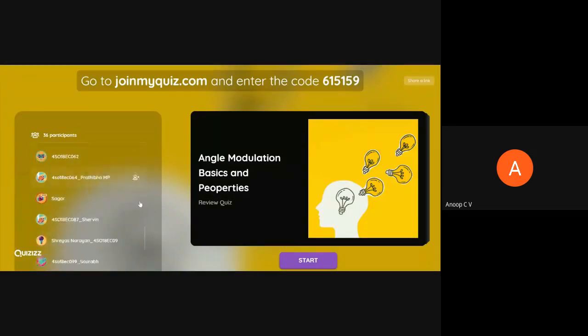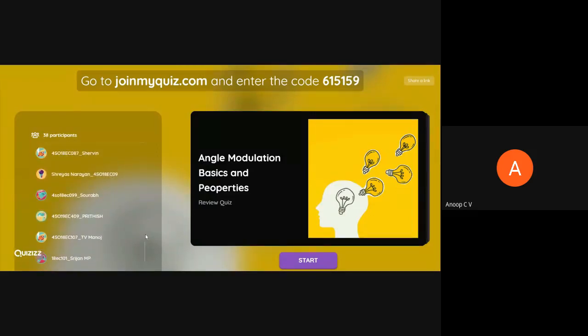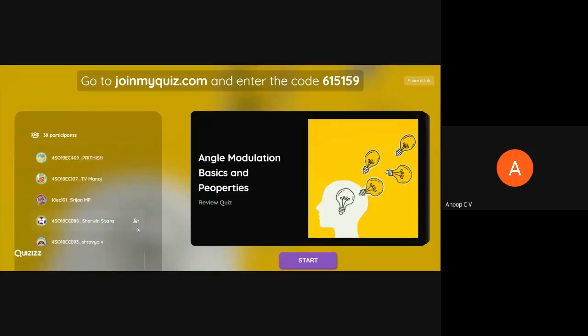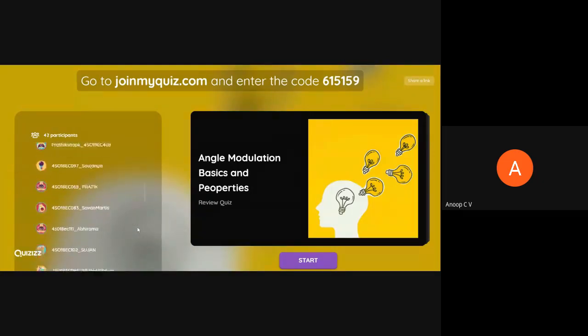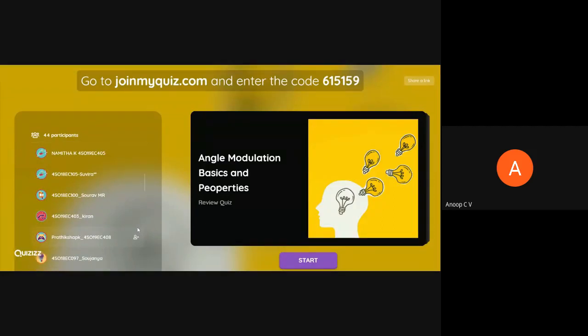Good, all have entered the USN and their names, though some of you have not, but fine. Now we have 42 participants. Forty-seven are there, 59, people are joining in. Good.